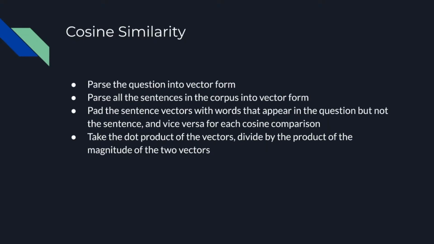So what we did was we parsed the question and we put it into vector form. So we counted each word and put that into a vector. And then we parsed all the sentences in the corpus into vector form. And then we had to deal with the problem that there might be words in the question that weren't in the sentences or vice versa. So we padded each of the vectors. And then we took the dot product and divided by the product of the magnitude of the two vectors.